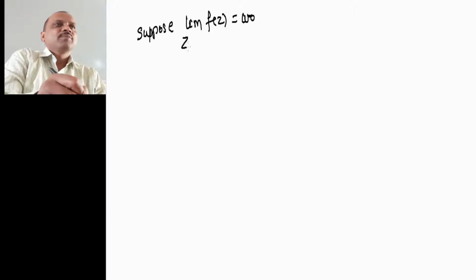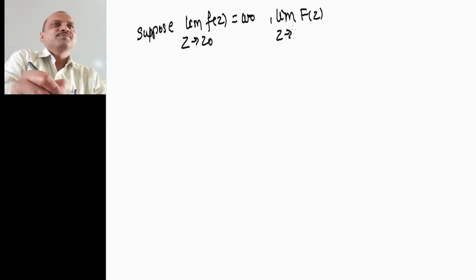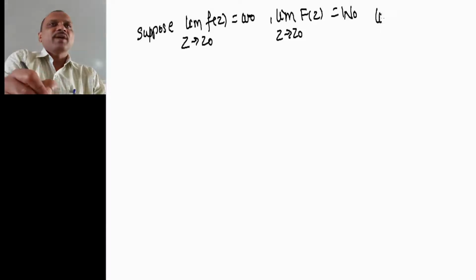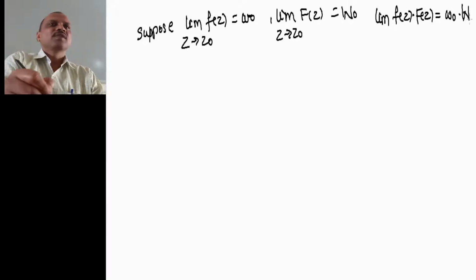Suppose again that the limit of small f of z equals small w0 as z tends to z0, and the limit of capital F of z as z tends to z0 equals capital W0. Then the limit of small f of z into capital F of z equals small w0 into capital W0. This is what we want to show.